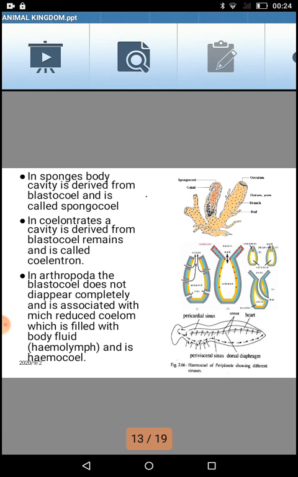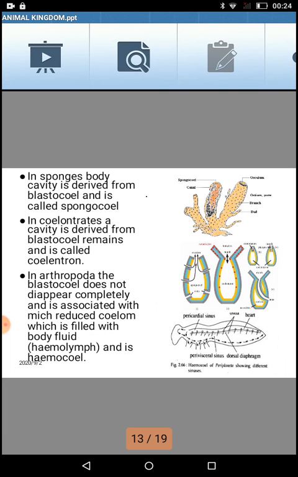In Coelenterata also, this blastopore has given rise to a cavity that is called blastocoel. That blastocoel cavity has given rise to a cavity for the Coelenterata. Here in the second diagram, you can see a diagram of Hydra. So Coelenterata has a cavity which is called coelenteron. The cavity inside the Hydra is called coelenteron, and from where has it been derived?